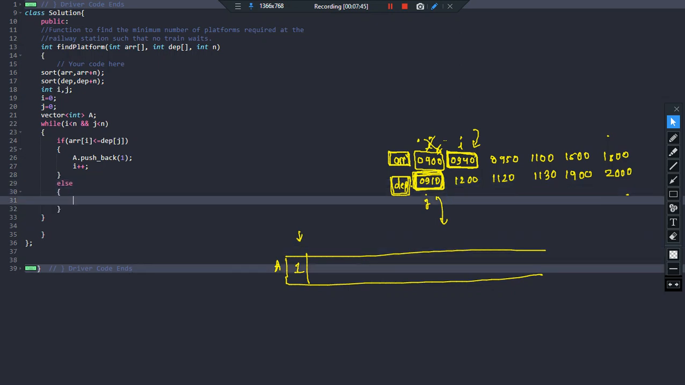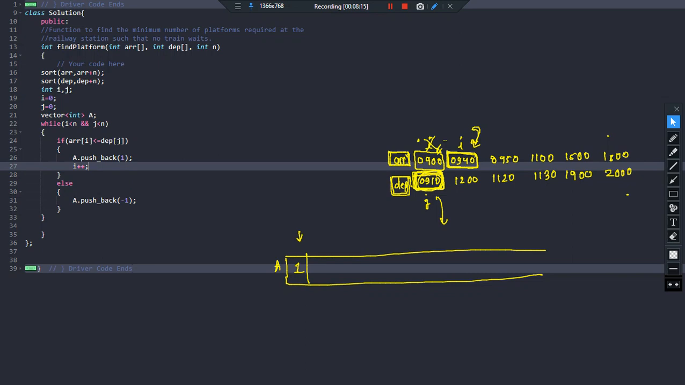Else we know that a train will be departing, isn't it? At this instant of time, I will know that a train has departed by so far, right? Because this train will already depart. Now if you are going to pick an element from this particular array, we will push_back -1. So whenever you are picking an element from the arrival array, you will push back 1, and whenever we are picking an element from the departure array, we will push back -1. Why? Because picking an element from arrival indicates that a train is going to arrive and I need an extra platform, and picking an element from departure means a train is going to depart by that time. So I don't need an extra platform, so I'll just say push_back -1, and again I'll increment the pointer, j++.